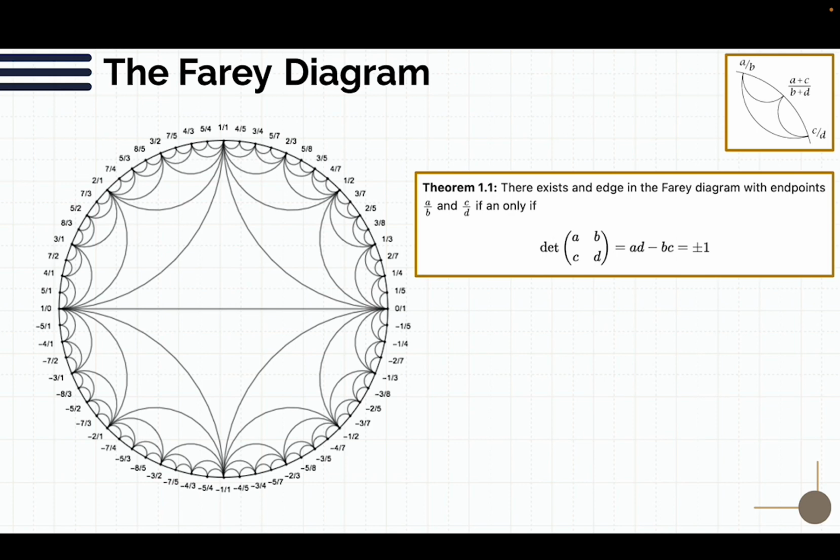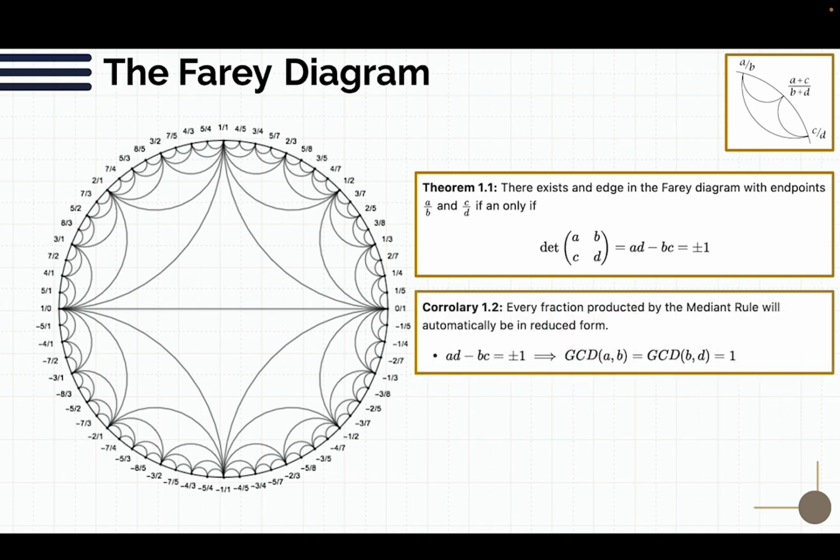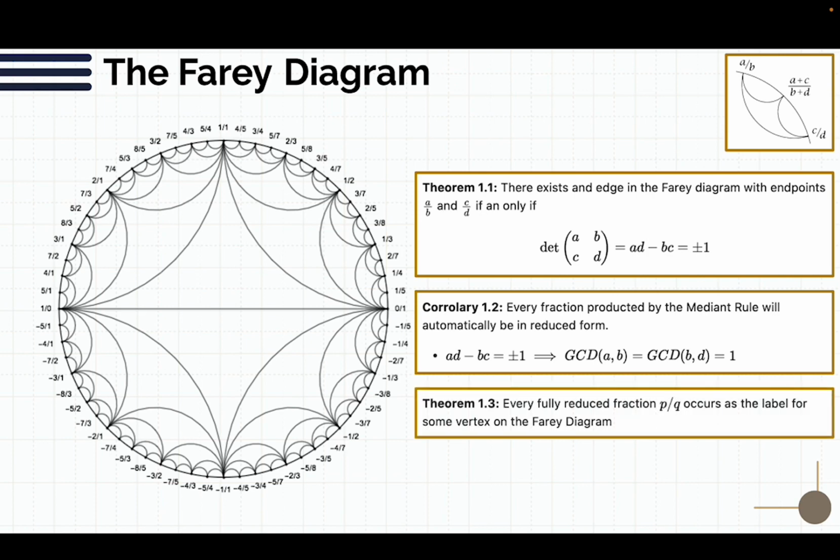The first theorem is that there exists an edge in the Farey diagram with endpoints a over b and c over d if and only if the determinant of the matrix a, b, c, d is plus or minus 1, which is pretty powerful and really interesting. I don't have time to go into these theorems, but I can talk about them later. A corollary of that is that every fraction produced by the median rule will automatically be in reduced form, and that's because of the GCD. And finally, every fully reduced fraction occurs as the label for some vertex on the Farey diagram. Since it goes infinitely deep, we're going to get every single fully reduced fraction.